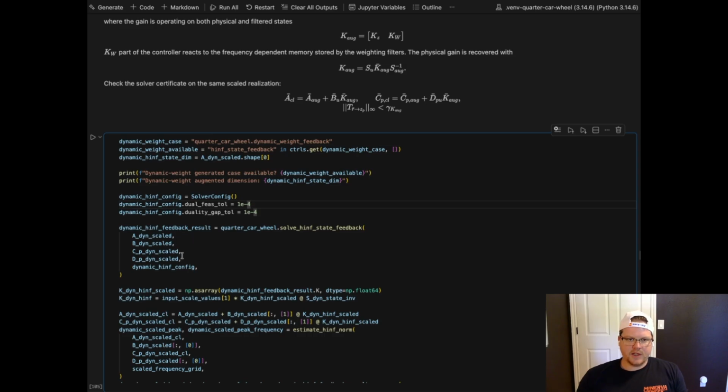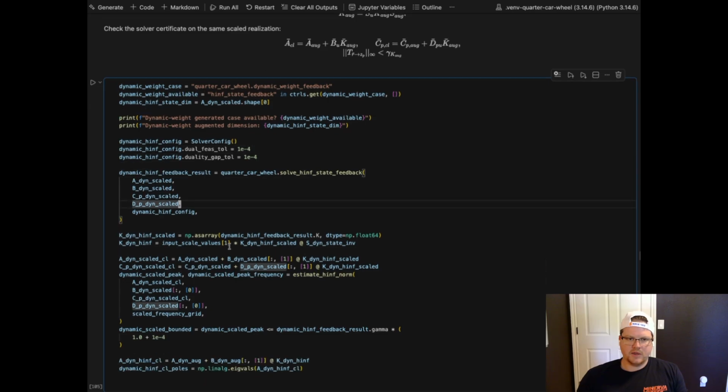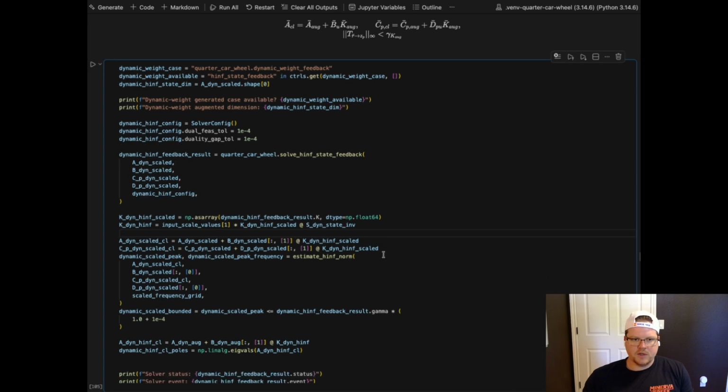And then here's the scaled plant in this new augmented form, dynamic. And I'm getting the K back from the H infinity control synthesis, and this is estimating the H infinity norm similarly as before.